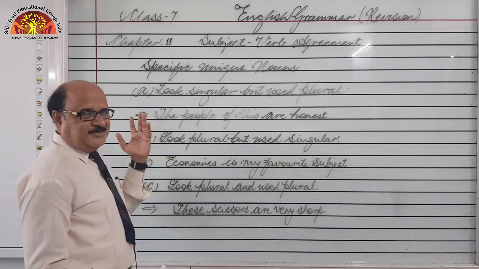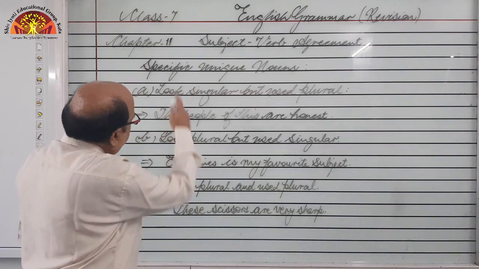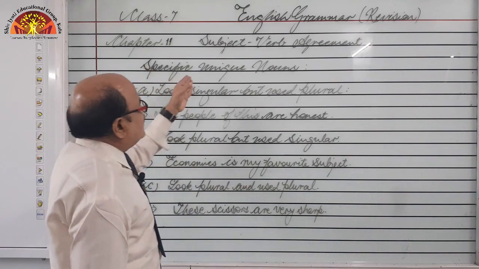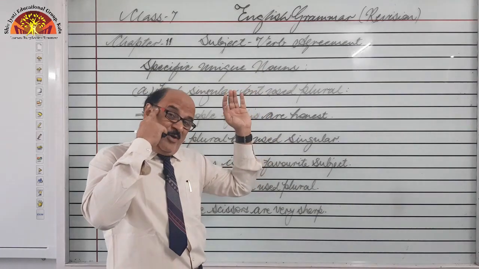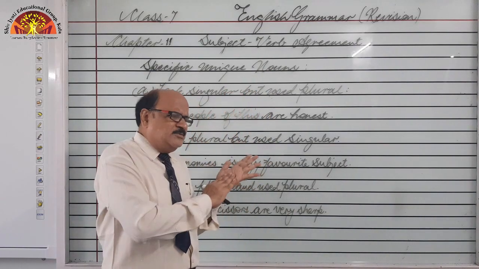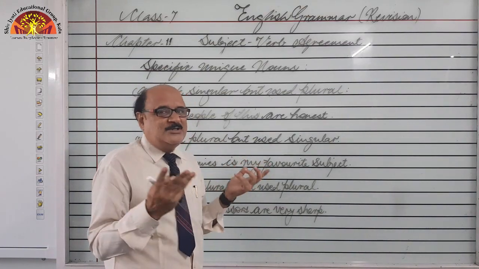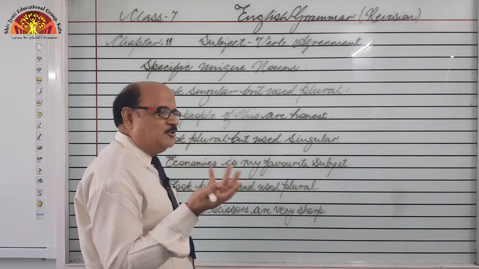So, dear students, some more rules we are going to discuss about. Got it? So, hear them. Some specific nouns we are talking about. I told you in the very beginning of the lecture that some specific nouns are there. Sometimes they look plural but are used in singular. Sometimes they look singular but are used in their plural form. So, what to do? How to deal with them?